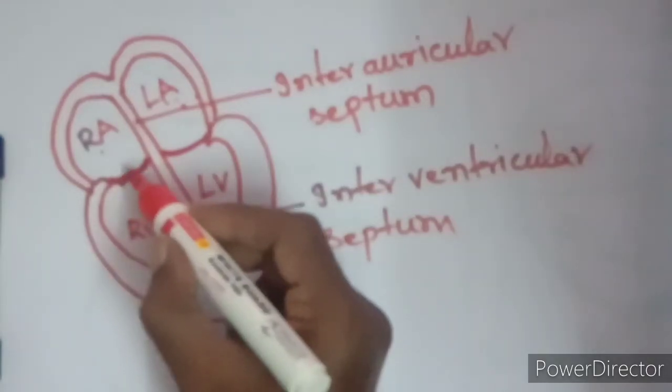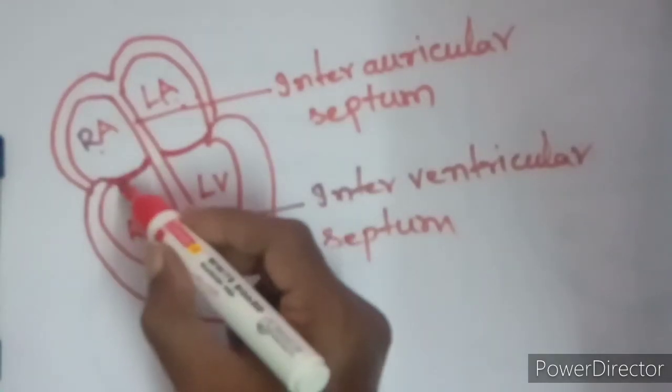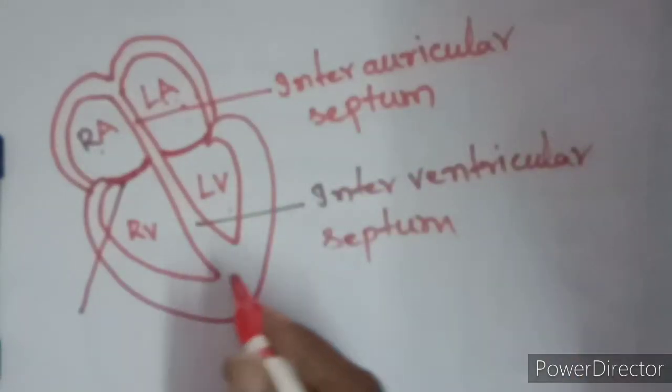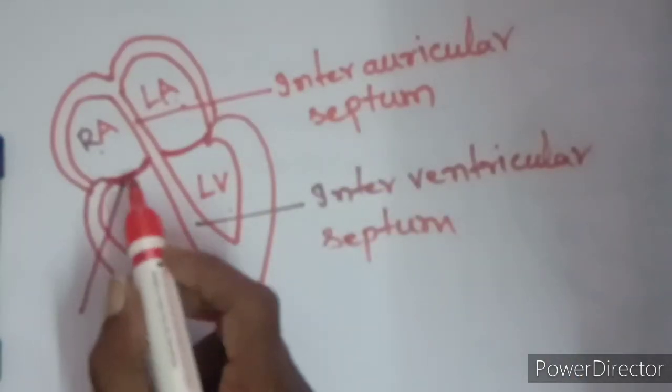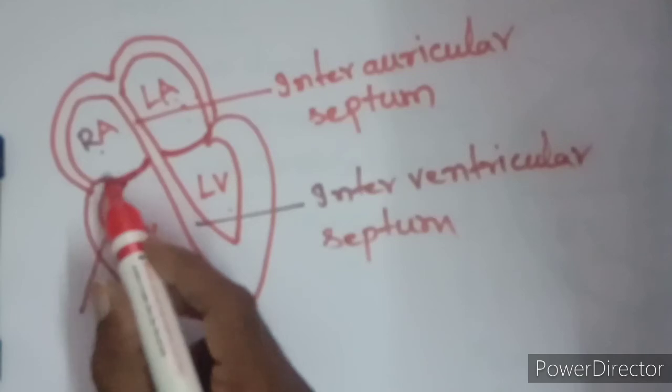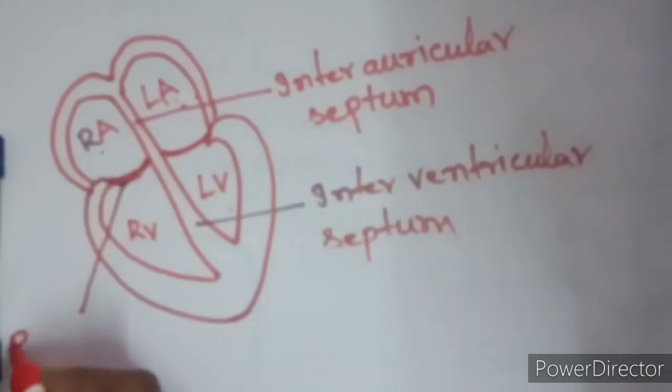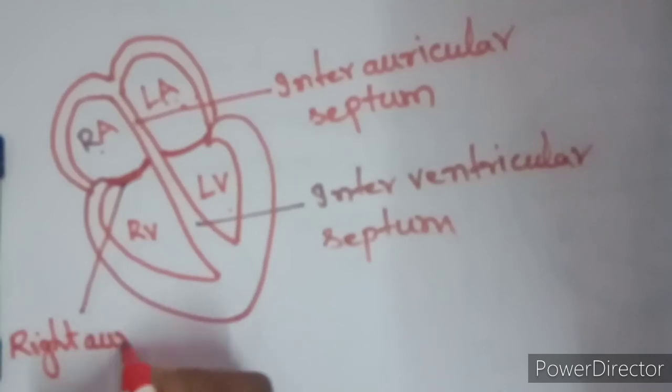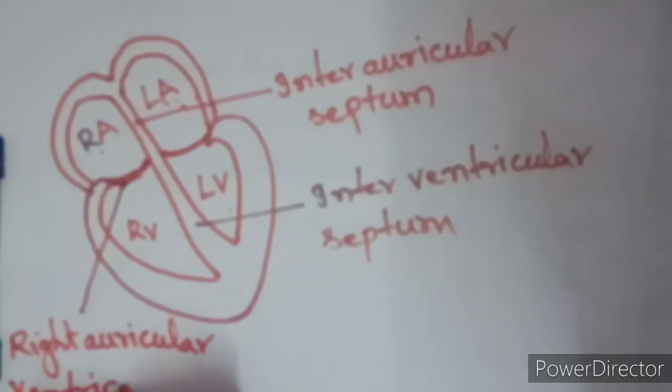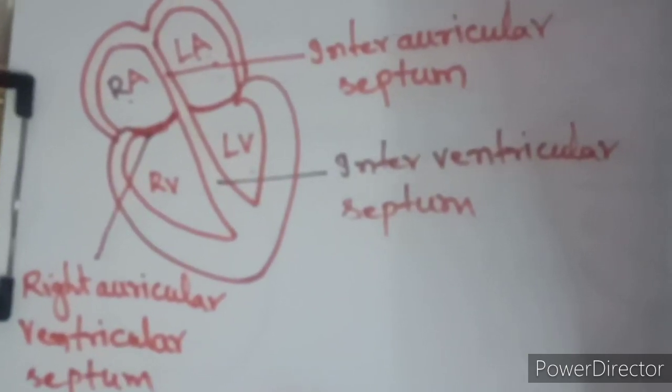The septum which separates the right auricle and right ventricle is said to be the right auriculoventricular septum.